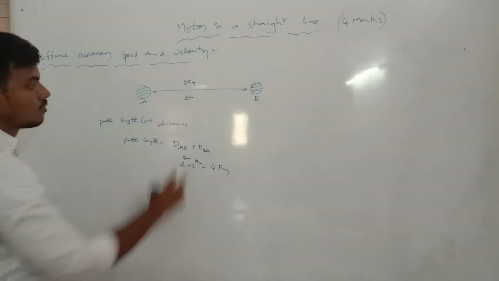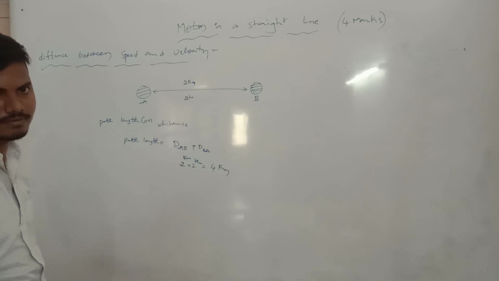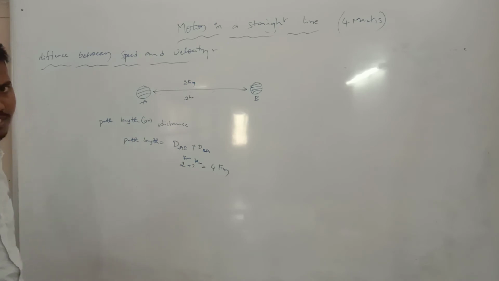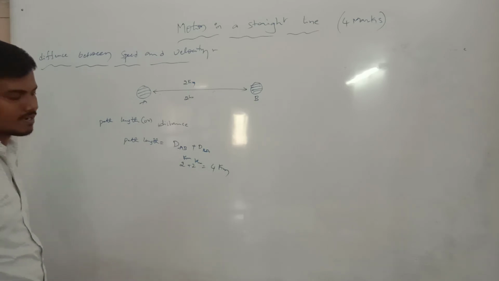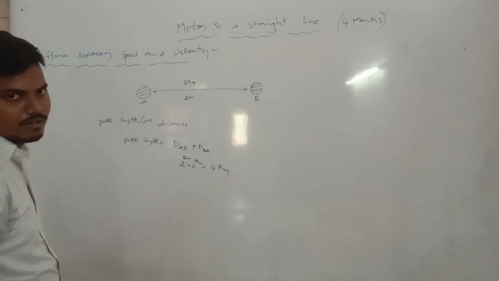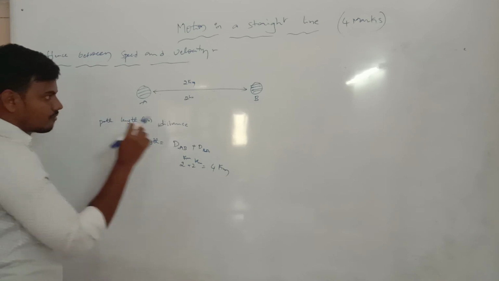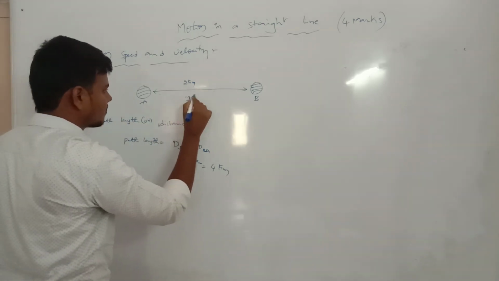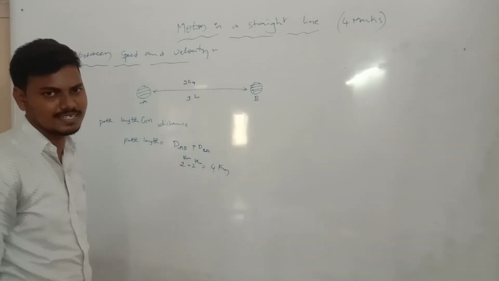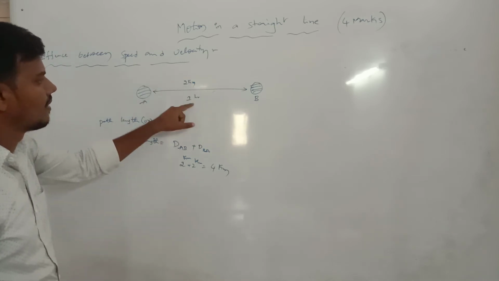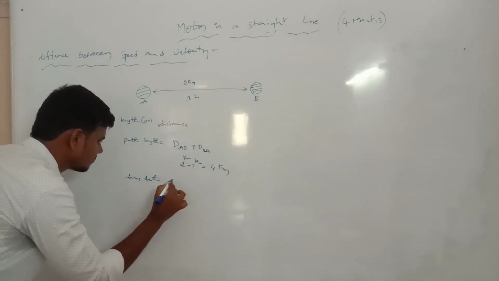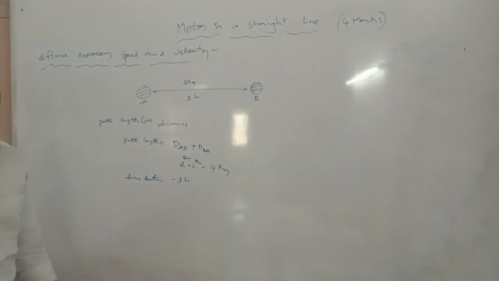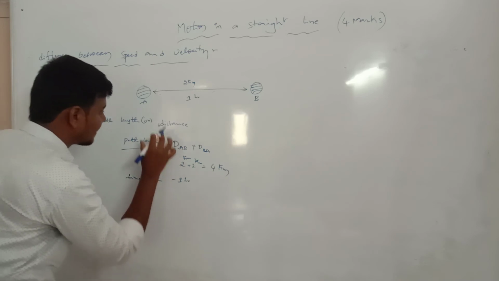Now the time taken: 2 hours, then 2 plus 2, 4 hours of time taken. For example, 2 hours, 1 hour. Similarly, 2 kilometers and 1 hour, the time taken is 1 hour. In the same way, this is the path length or distance property.